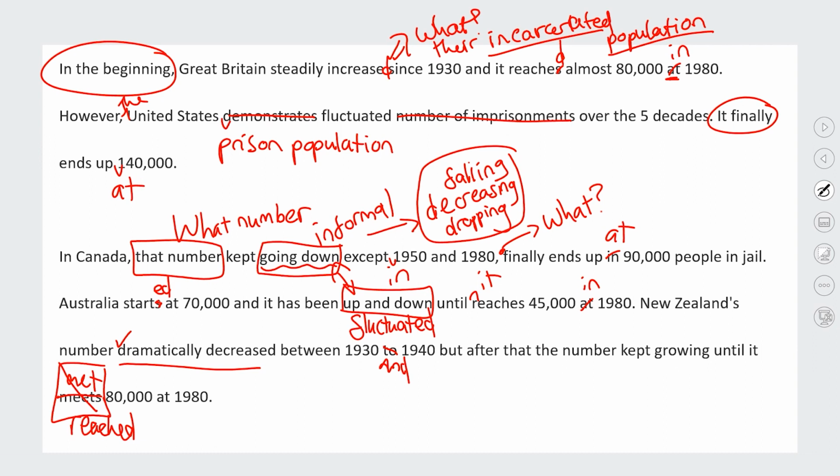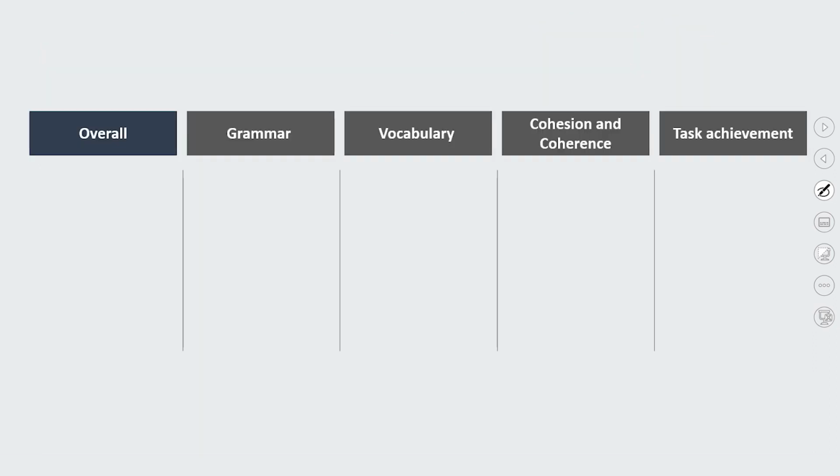So overall, I think my main issue with this answer is the coherence and cohesion and the task achievement, I would give it probably a 5. They do make an attempt and they do give me basic information. But to be honest, a lot of the grammar and the vocabulary was quite poor for me. I think they didn't use a great enough variety. They didn't use a lot of paraphrasing for prisoners or imprisoned people. Some of the vocabulary was too informal.